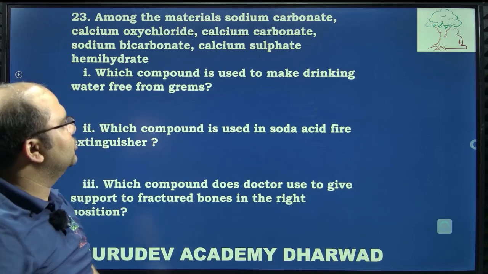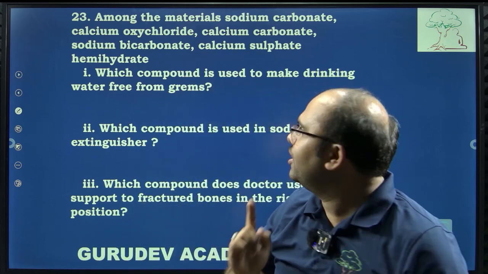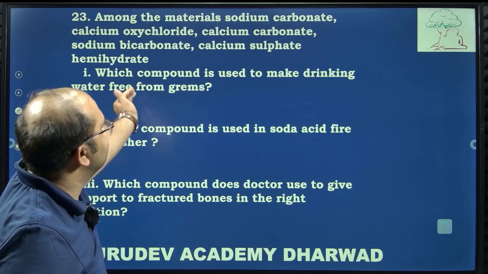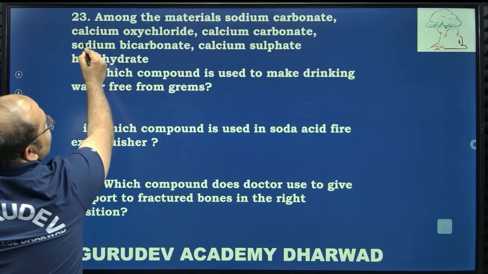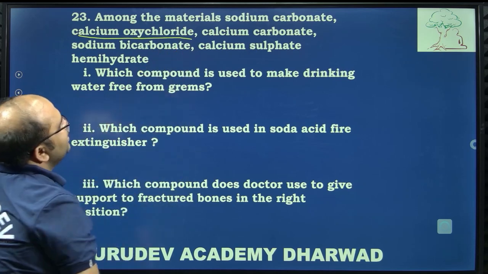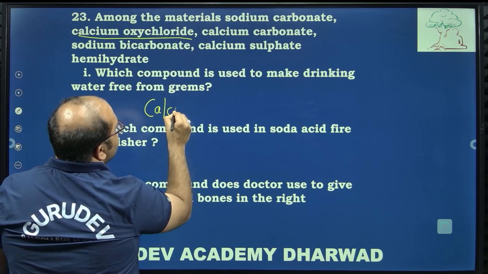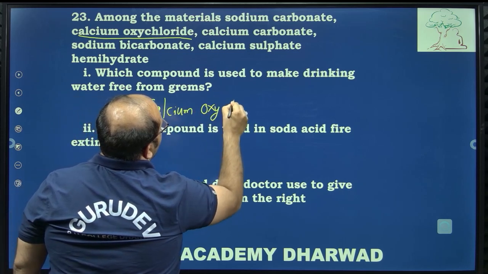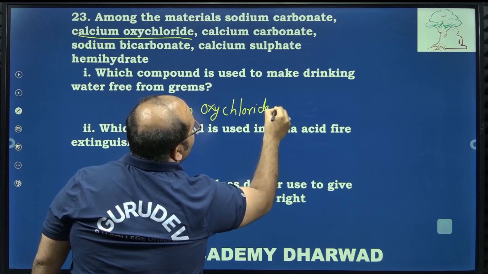This is commonly known to everyone, we are using bleaching powder. We use bleaching powder, but what should you remember? They ask the chemical name of bleaching powder, that is calcium oxychloride. Calcium oxychloride. So this is the answer which you have to write.